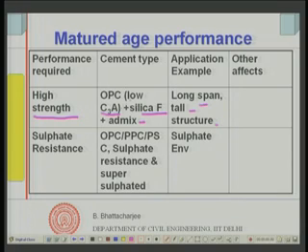So, this high strength concrete above 60 MPa can be used in very long span bridges or very tall structures, like I said Petronas Tower in Kuala Lumpur, that is one of the examples. Then we have seen this actually the sulphate resisting cement.